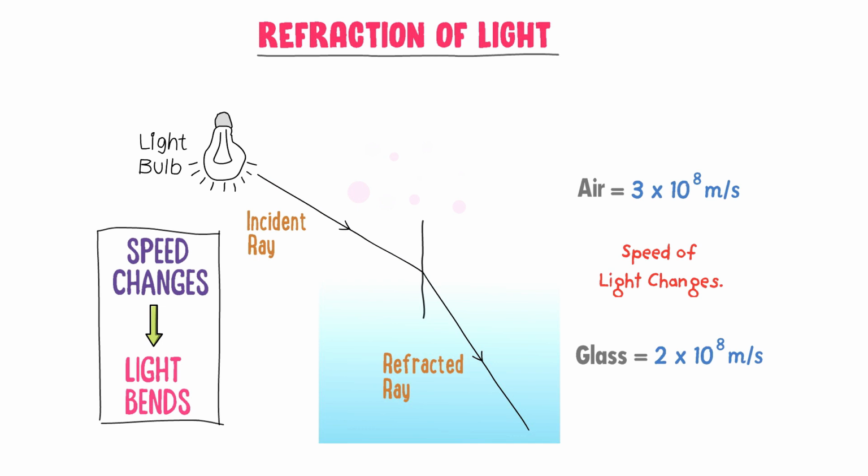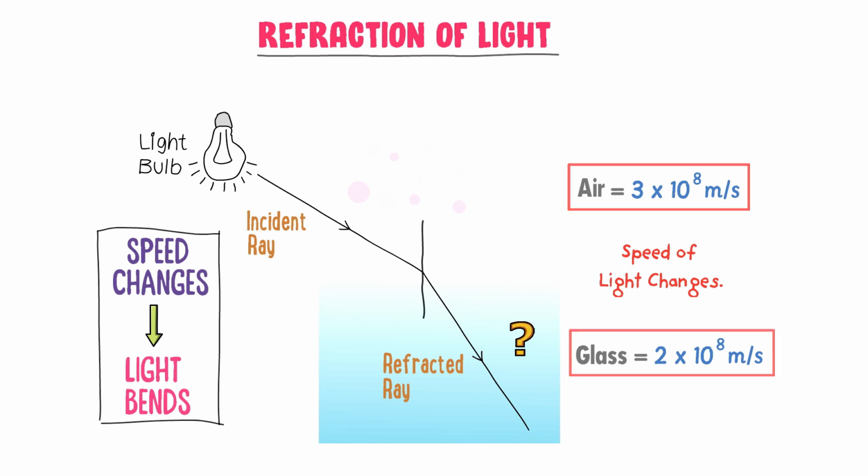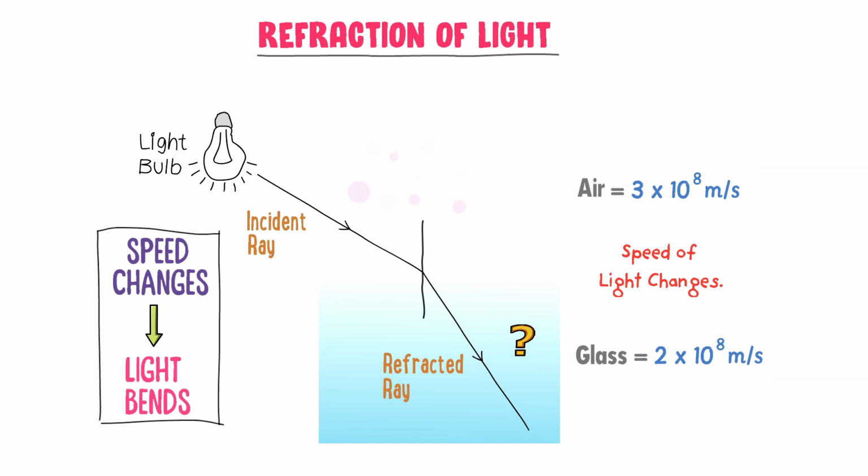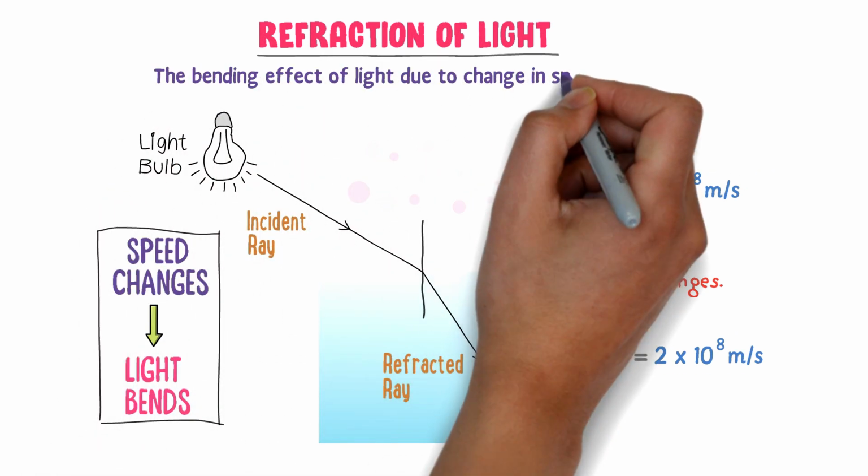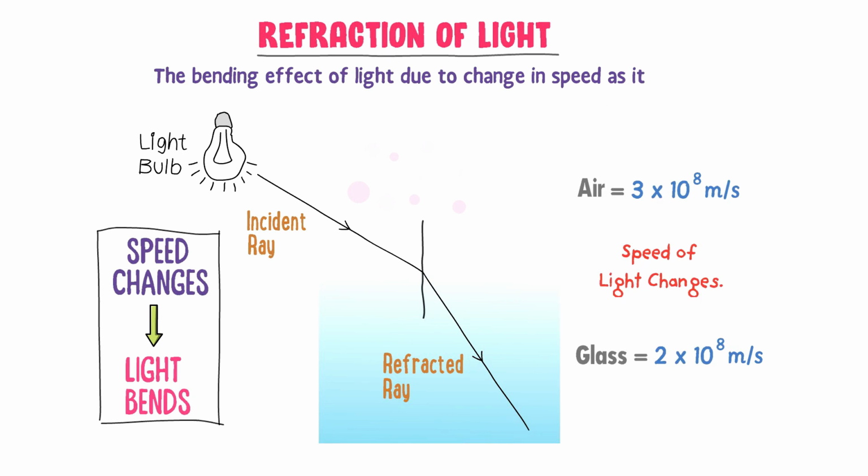This bending effect of light in the glass is called refraction of light. If I ask you why light bends in the glass, your answer is because the speed of light changes. Secondly, if I ask you what is refraction, your answer is the bending effect of light is called refraction of light. Therefore, we define refraction of light as the bending effect of light due to change in speed as it goes from one medium to another is called refraction of light.